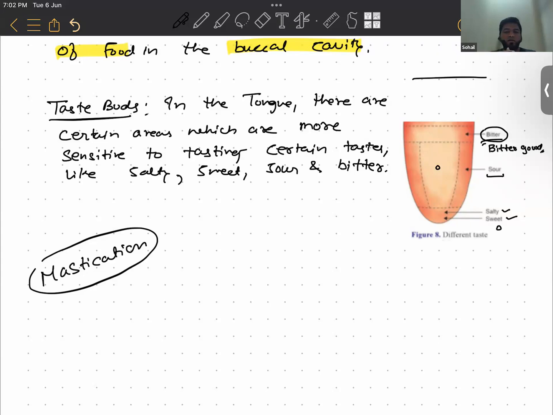Which organ in our digestive system is called the churner and mixer? Which part of the alimentary canal is called the churner and mixer? Does a picture of a bean-shaped, J-shaped structure come to your mind? Stomach. Very good. That is called a churner and a mixer. It makes food into a paste-like form. Any idea what we call that paste-like form?